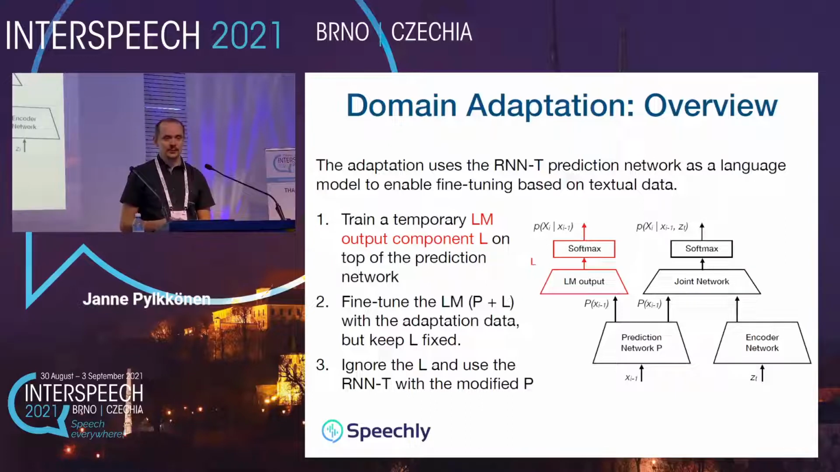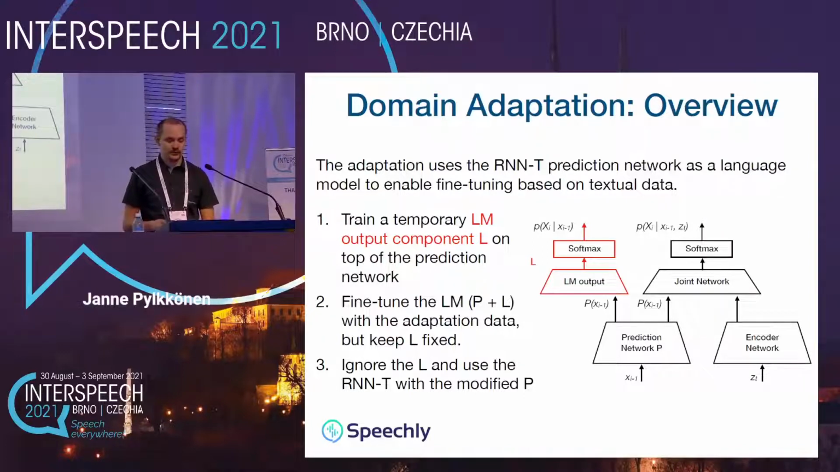Once it is trained on top of the prediction network, the actual adaptation can be performed. And the adaptation is just fine-tuning the neural language model. However, the parameters of the output layer L are kept fixed during this adaptation. For the model inference, the output layer is no longer needed and it can be ignored.